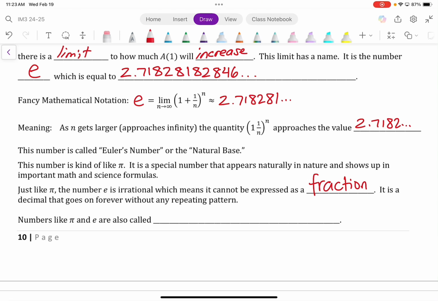So we make these things up just so that math can essentially work for us. Anyway, pi and e are also called transcendental numbers. These are numbers that don't have a pattern, go on forever, and are part of the algebraic sets of numbers. Okay. All right.